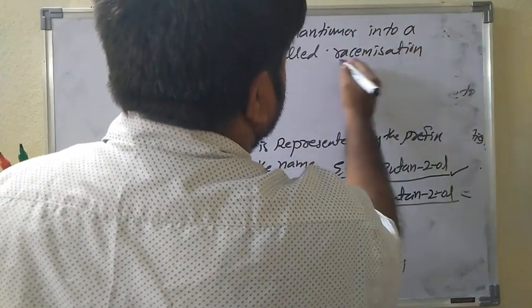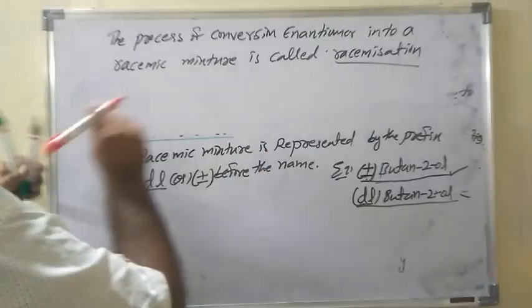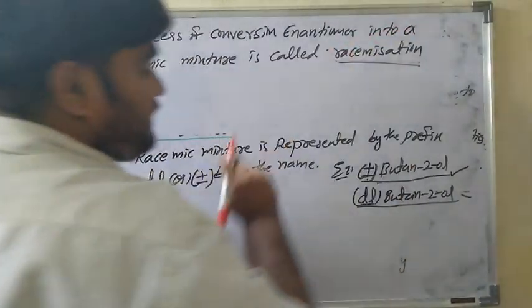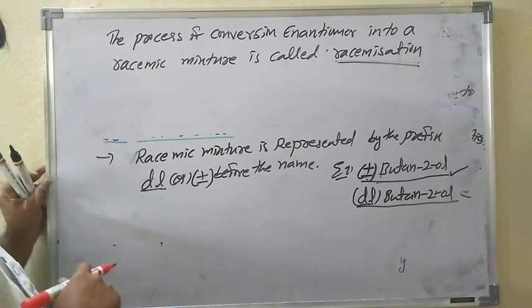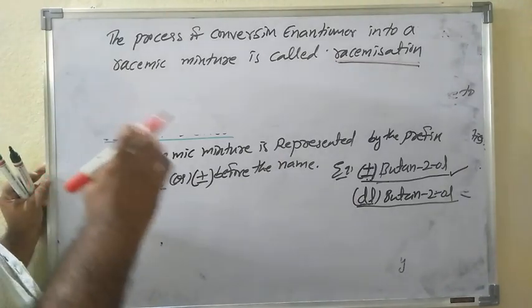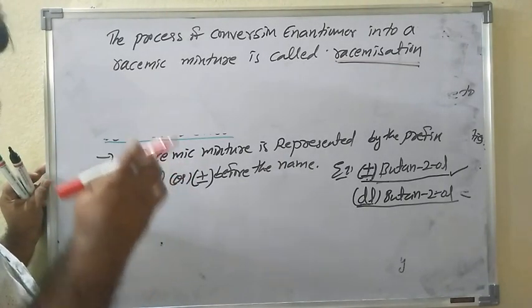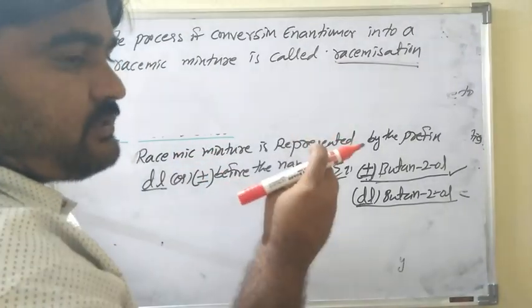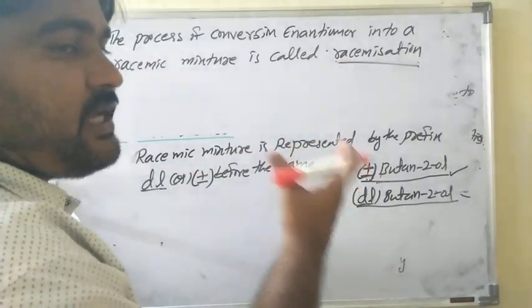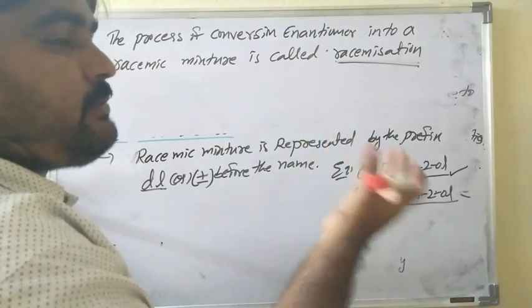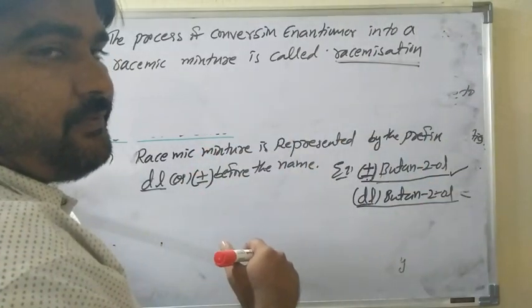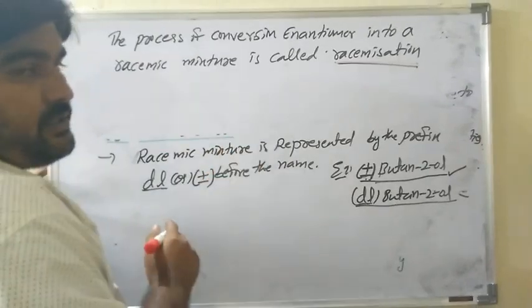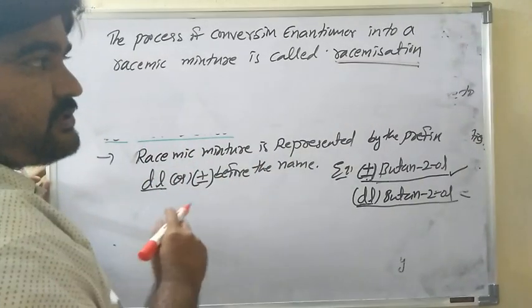What is the meaning of racemization? Racemic mixture definition is this. The mixture of compounds having two equal enantiomers will have zero optical rotation, as the rotation is cancelled by the other rotation. That is the racemic mixture or racemic modification.